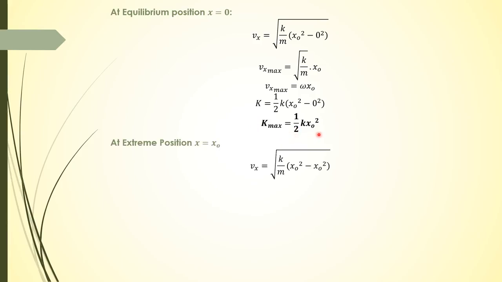Now at extreme position x is equal to x naught, vx is equal to under root k upon m into x naught square minus x naught square. So it is under root k upon m into 0, which is 0. So this is the minimum energy, and we already explained extreme position as the point where velocity is 0. And kinetic energy is also 0, as the velocity of the body is 0.